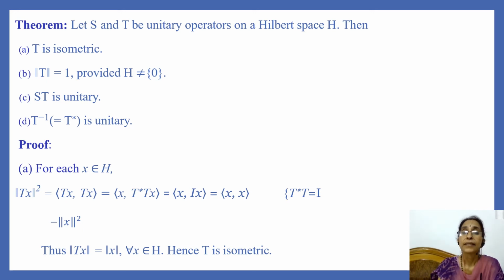And since T is unitary, T star T is equal to the identity operator, and so this expression is equal to inner product of x and Ix, that is equal to inner product of x and x, which implies that norm of Tx whole square is equal to norm of x square. Thus, we have shown that norm of Tx is equal to norm of x for every x in H. Hence, T is isometric.